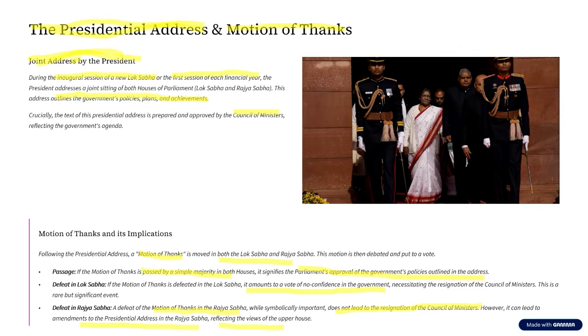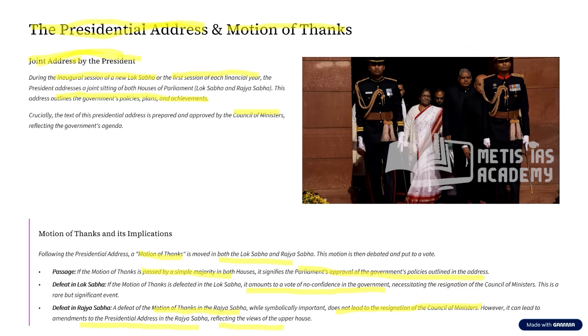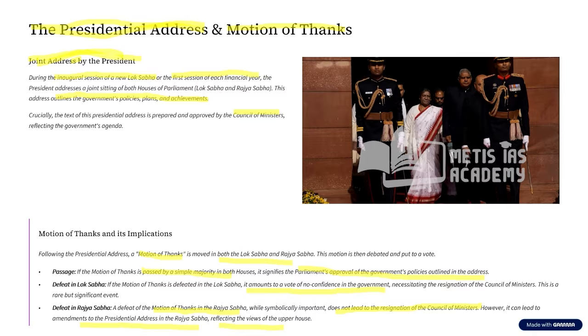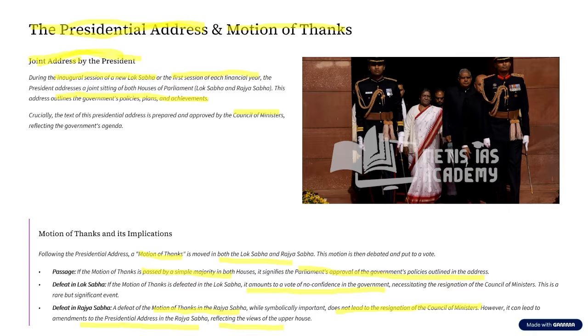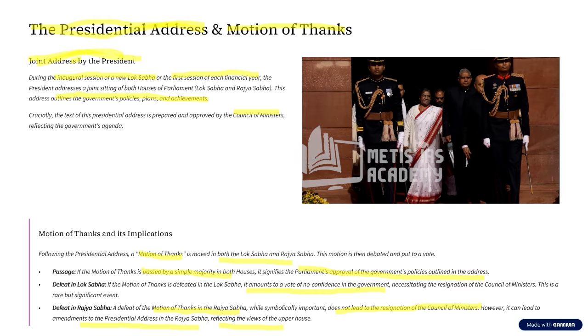However, in this special session, there will be no question hour, no zero hour, and no private member business. Now, what is this question hour? What is this zero hour, etc.? We'll be dealing with that as we move forward. Now, the question is, is this special session found in the Constitution? No, the Constitution does not mention the term special session.